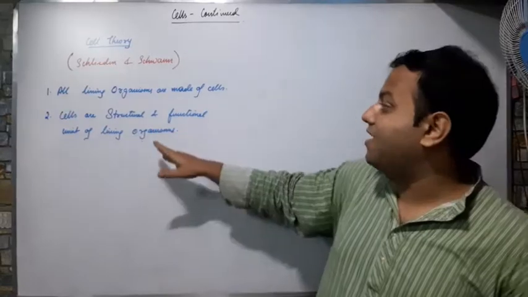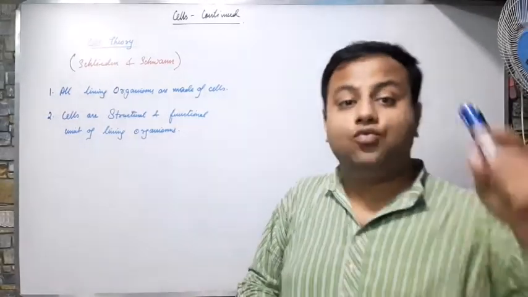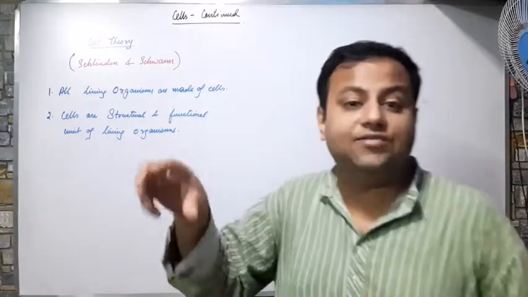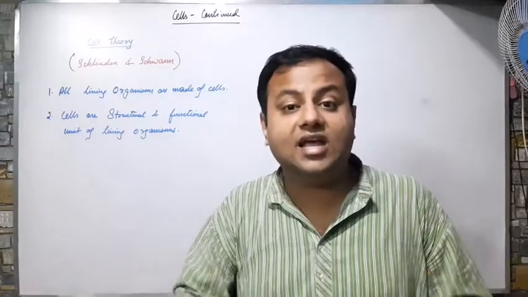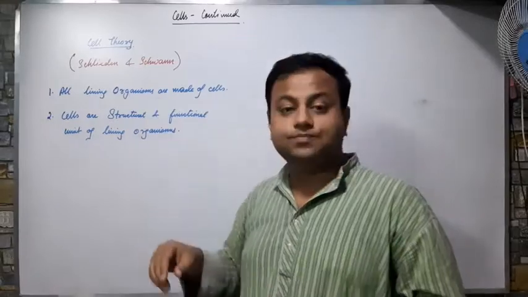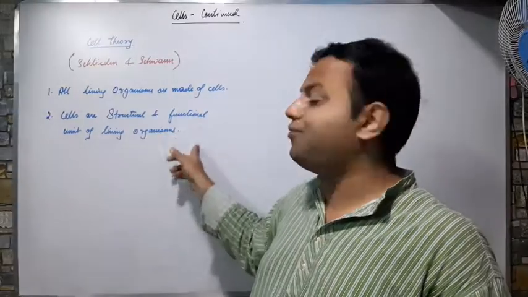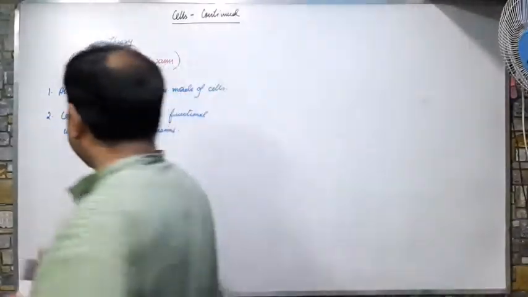This we have discussed already, because cells are responsible for giving the shape to an organism and also performing the various life processes of an organism. So this is what the second point of cell theory is about, that cells are responsible for giving the structure and function of the organism. The third,